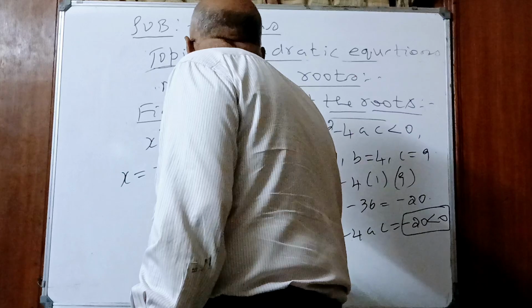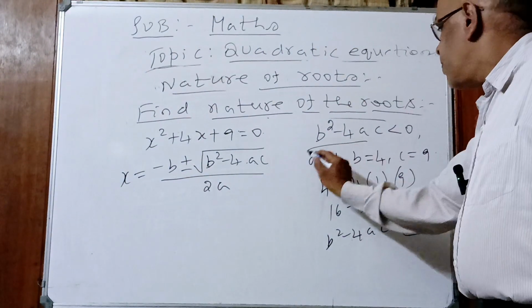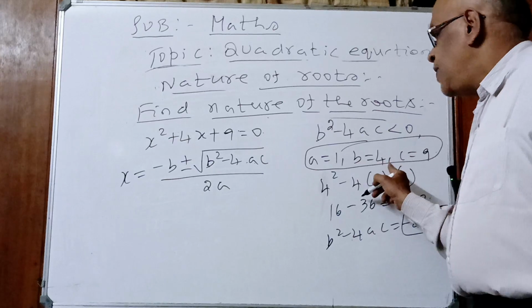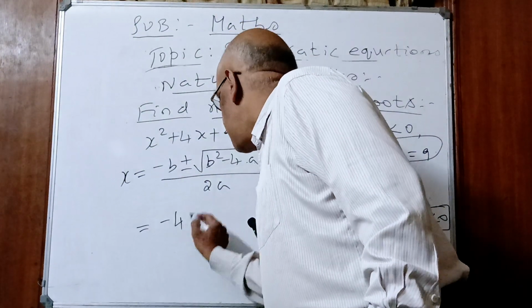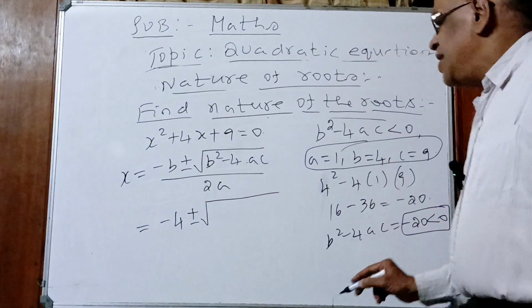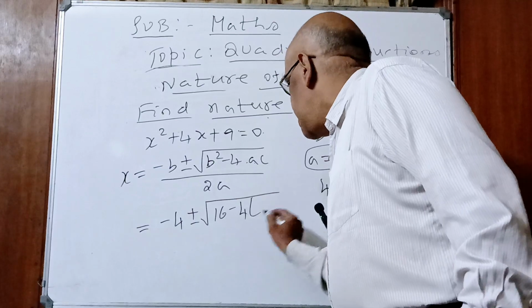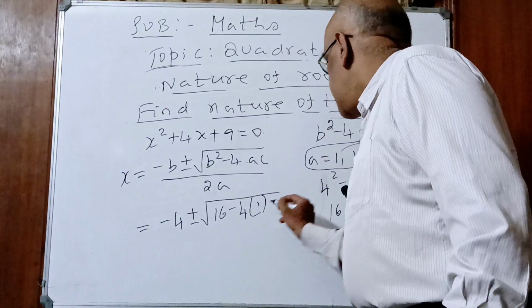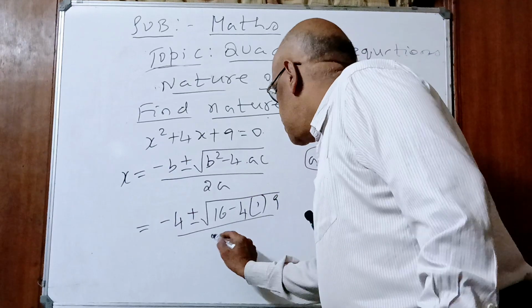Yes. Substitute the values. What is b value? 4. Minus is there in the formula. Minus 4 plus or minus under root b square 16, 16 minus 4a. What is a? 1. What is c? 9, divided by 2 into a.